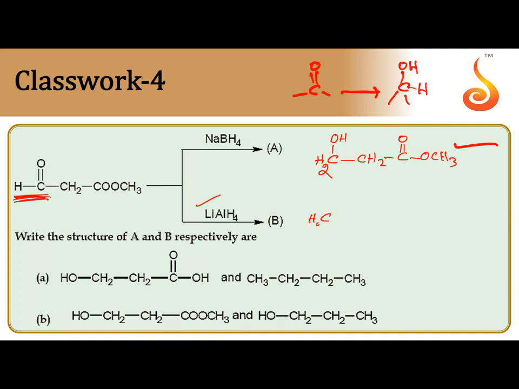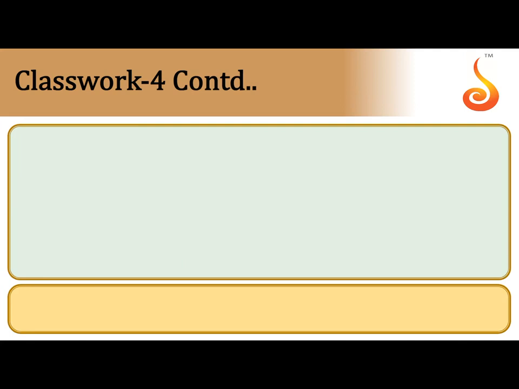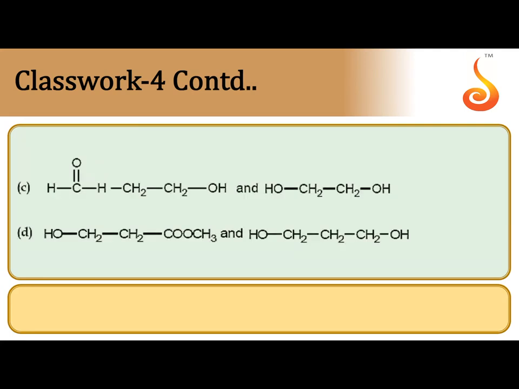So CHO will become CH2OH, next to CH2. After that COOCH3 is reduced, COOCH3 is reduced to two alcohols, CH2, CH2OH, and other one also will become methyl alcohols, of course. So this is B. You check the options. Yes, answer is D.